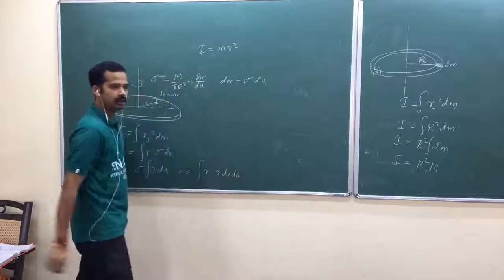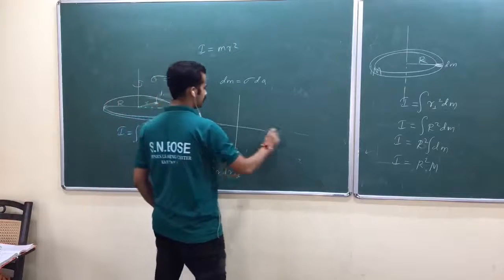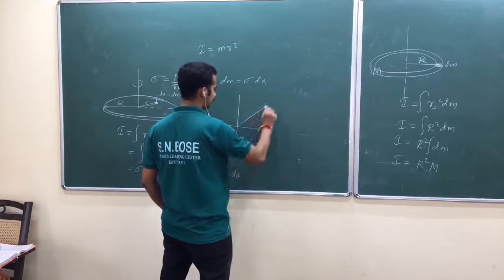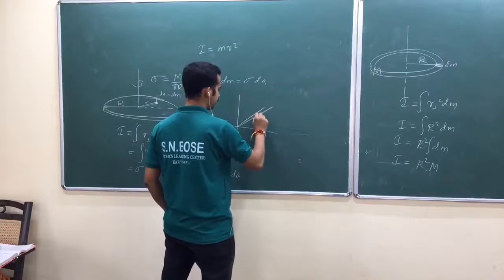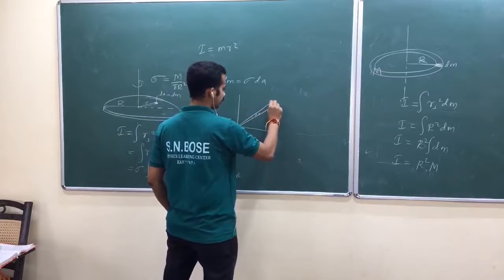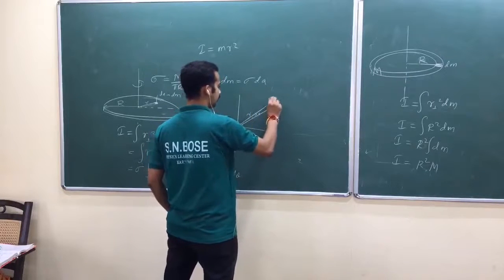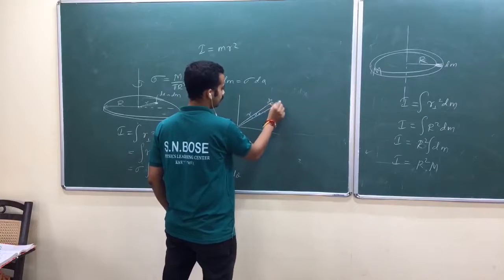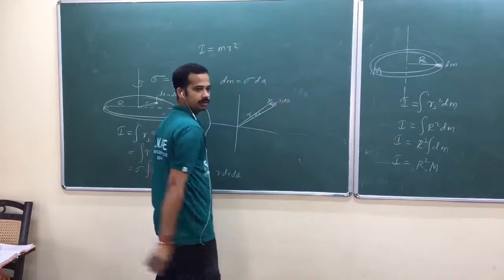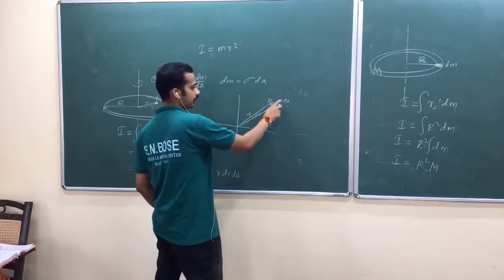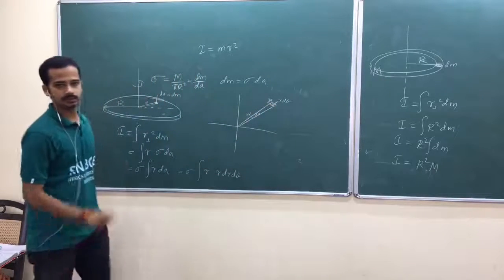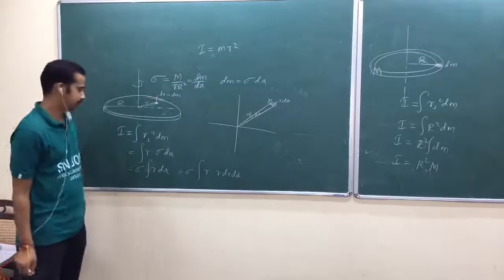If you have plane polar, this is the initial line. You can define this as d theta, and suppose this is r, this will be dr, this will be r d theta. So you can multiply dr with r d theta, you will get the approximate small area, infinitely small area. Is that okay?